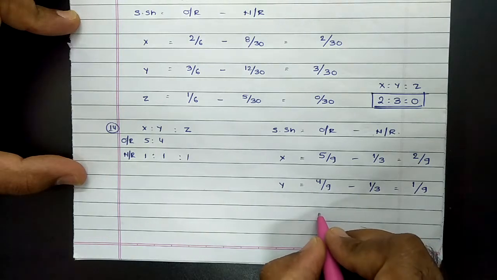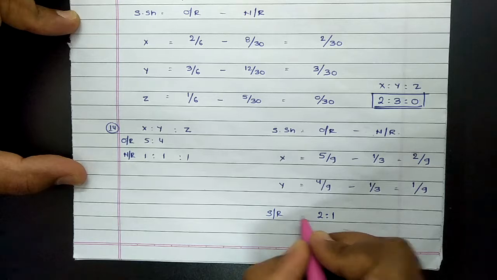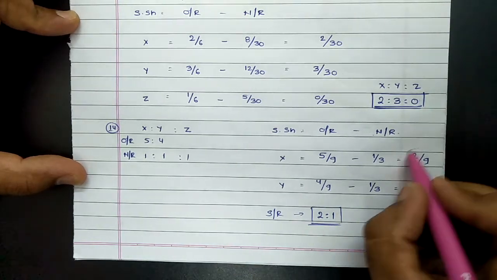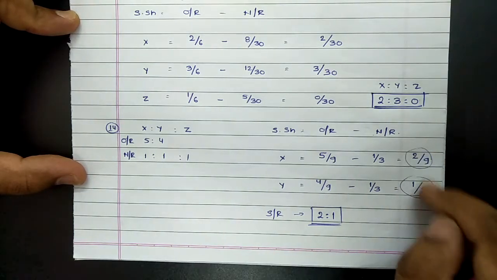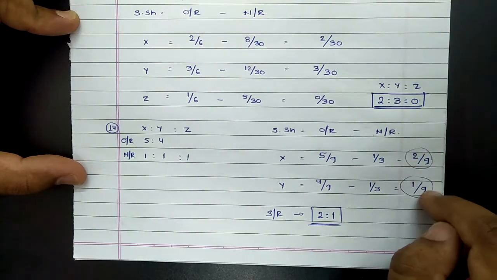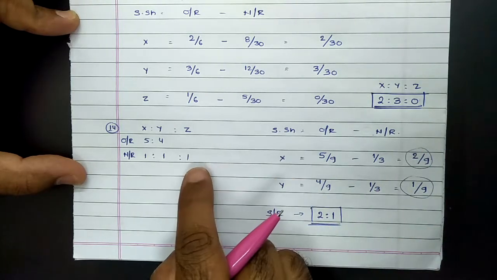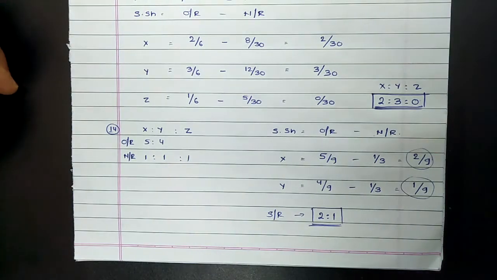So in standard manner the sacrificing ratio between X and Y will be 2:1, and what we have previously ascertained was the sacrificing share. Again to cross verify, sum of sacrifice should be equal to new partner's share. So 2/9 plus 1/9 comes to 3/9, and 3/9 means 1/3, that is the new partner's share. So it can be cross verified this way.